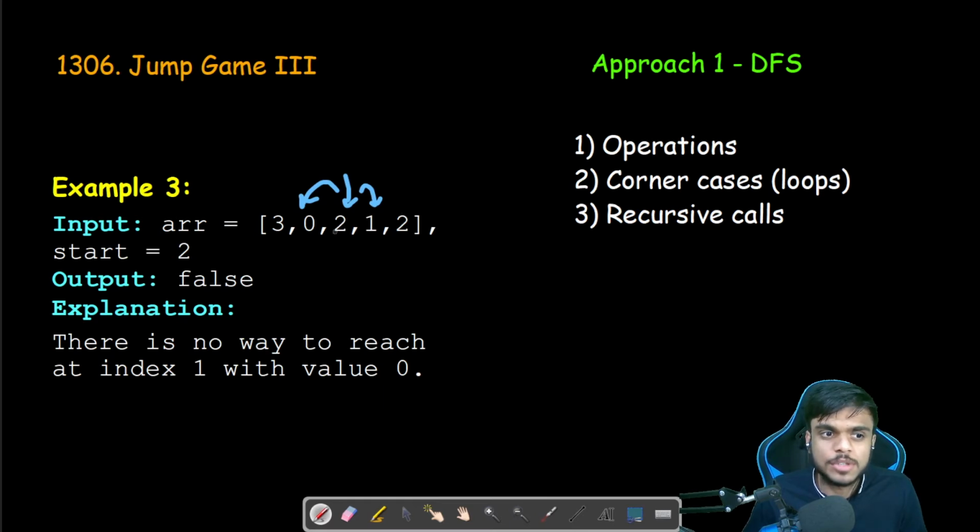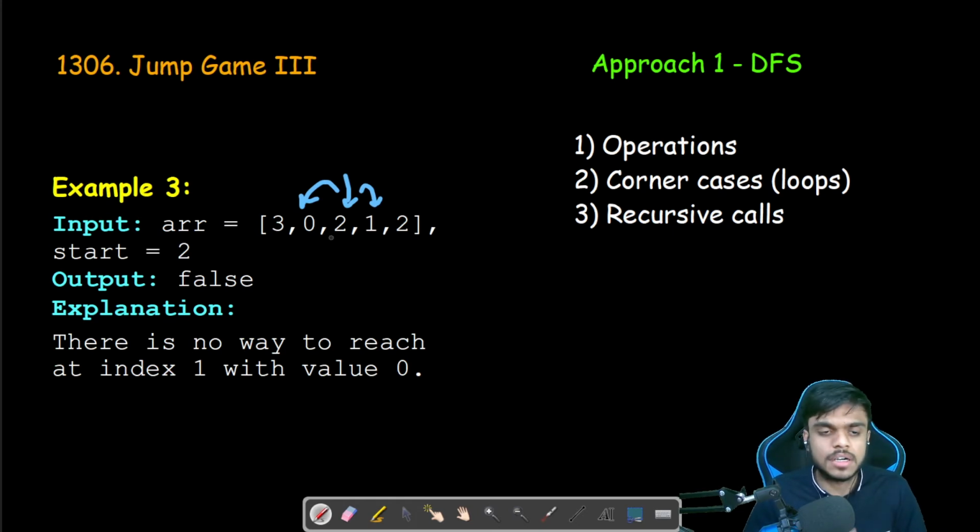After that, we check if we have reached an index having value 0. If not, we continue the traversal. So we are traversing and searching for an index satisfying our condition. We can think of traversals, that is, breadth first search or depth first search. We'll start with depth first search and then move on to breadth first search.